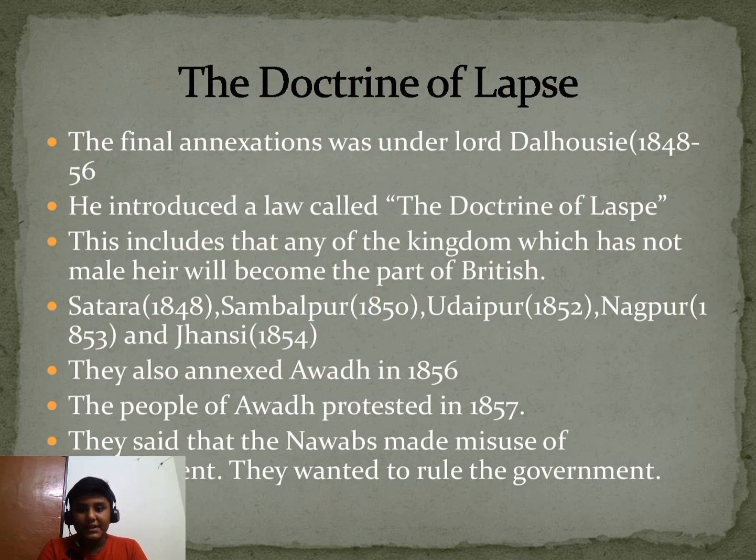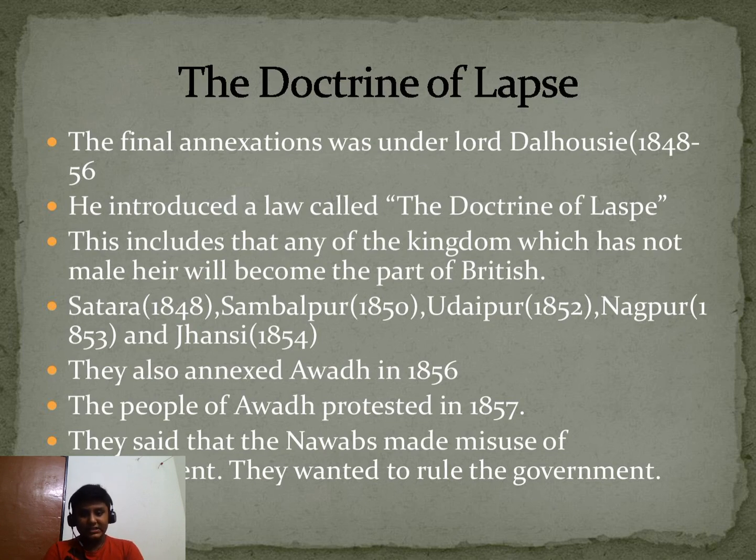The Doctrine of Lapse. The final annexations were under Lord Dalhousie, 1848 to 1856. He introduced a law called the Doctrine of Lapse. It says that any kingdom which has no male heir will become part of the British. That means if a king does not have a son but a daughter, he may not be able to rule the kingdom, and the British will rule it.